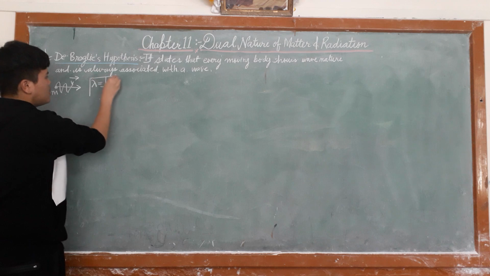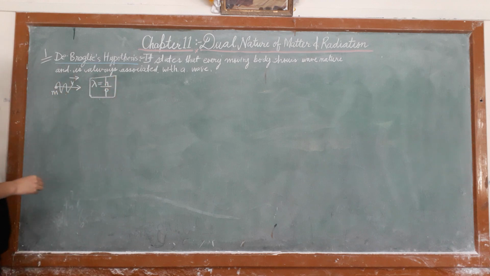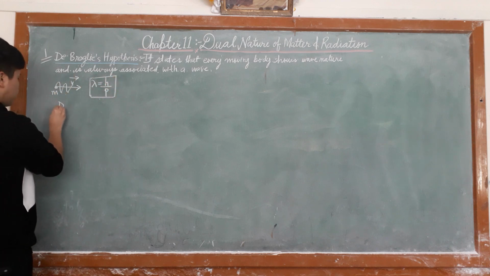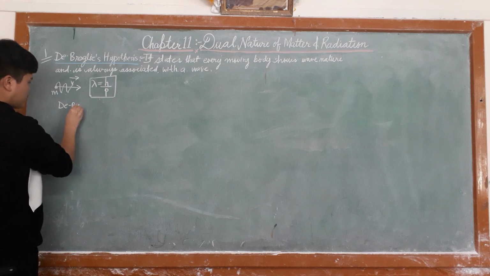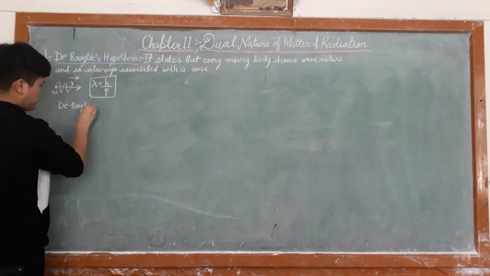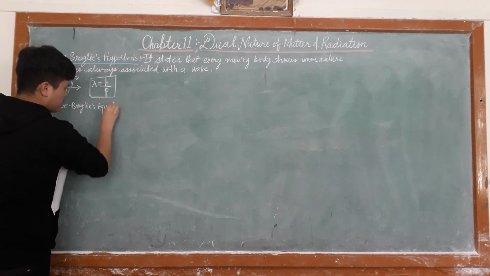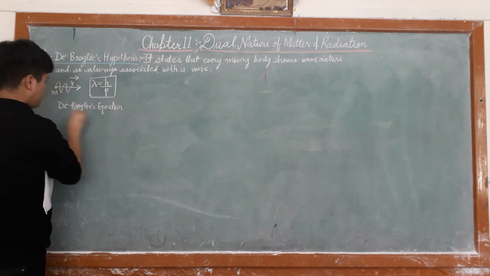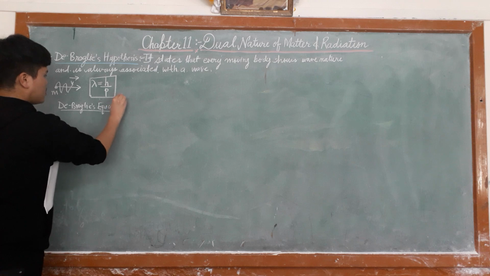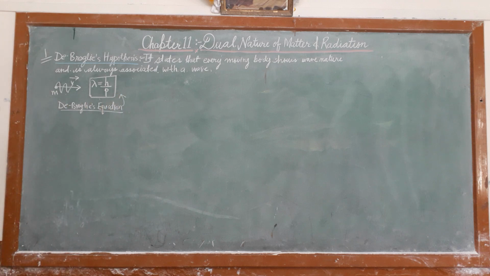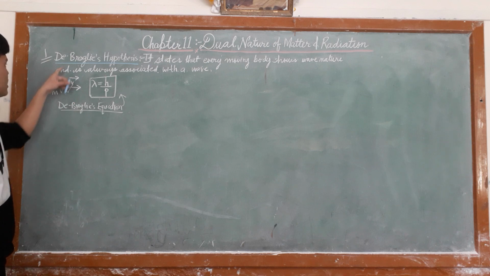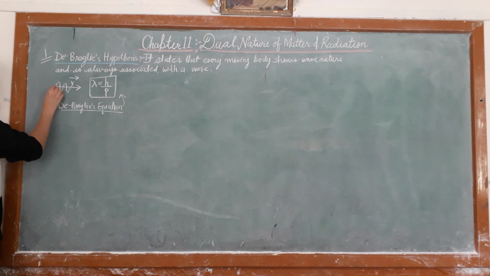This is de Broglie's equation. It gives you the wavelength of de Broglie's wave, the wave that is produced by this mass if it is moving with a velocity v.